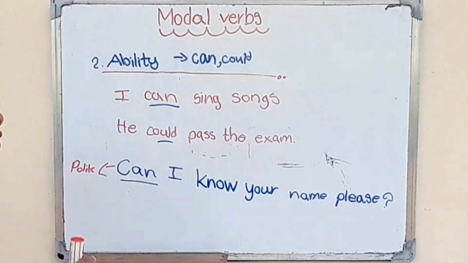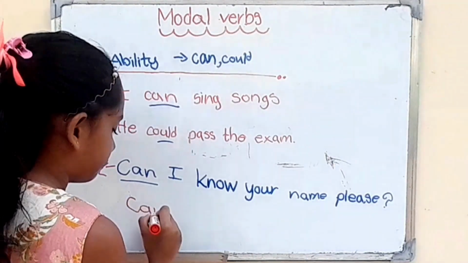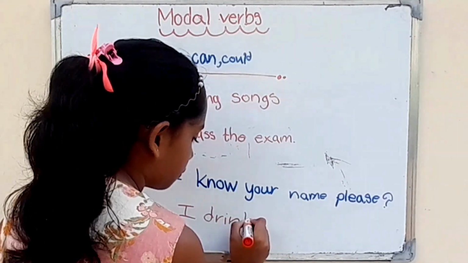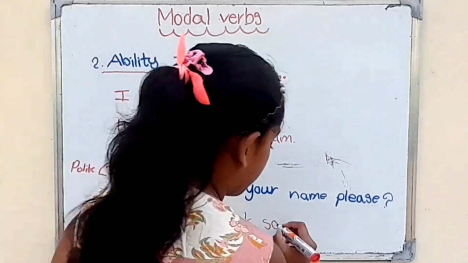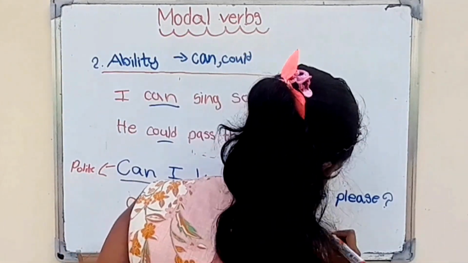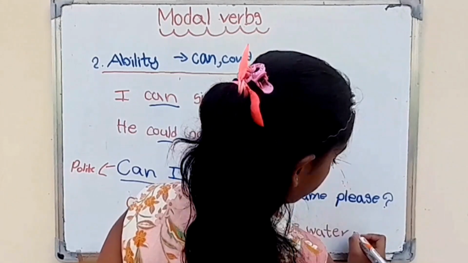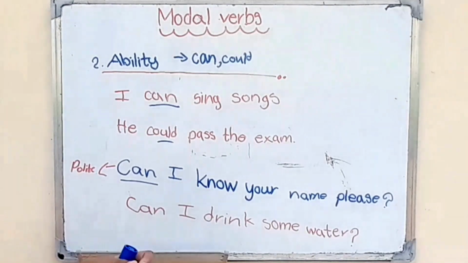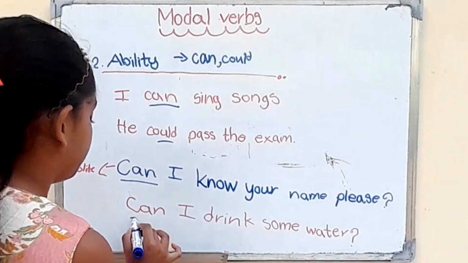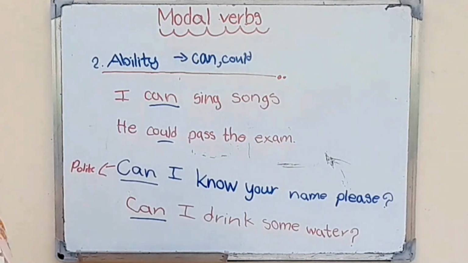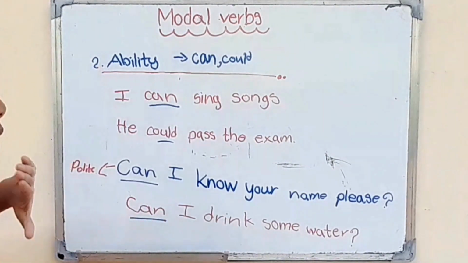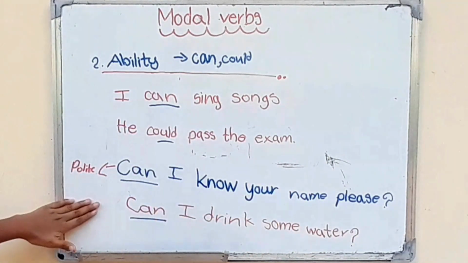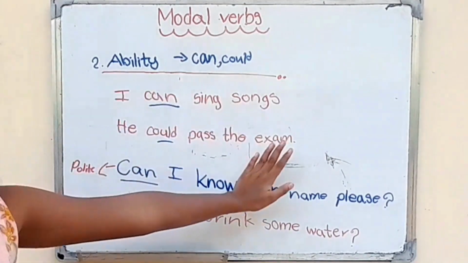We write another sentence. Can I drink some water? Okay, these are very polite, but the important word is can. You want to get in your mind can and could. We can use it to make the questions very politely, and we can use it in sentences too.